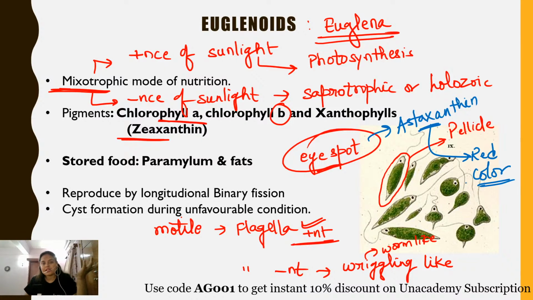And in case of normal light radiations, what happens? The astaxanthin moves towards the center of the cell. So in normal condition, euglenoids appear green in color, but in intense solar radiation, they appear red in color.